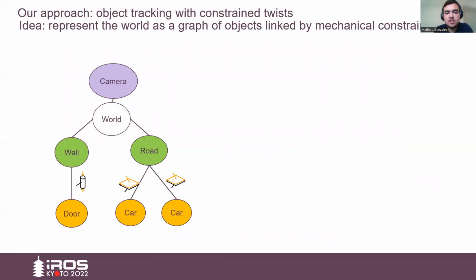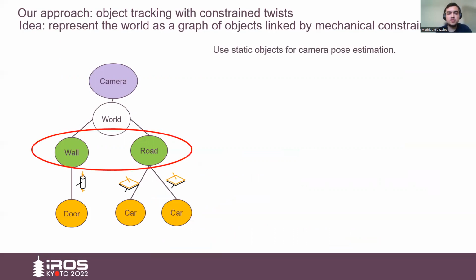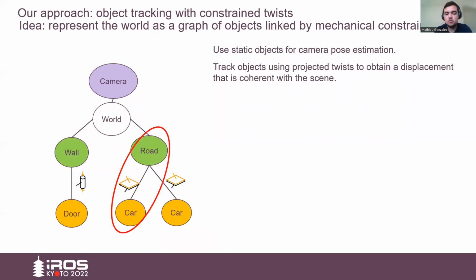More precisely, in our approach, we propose to track clusters corresponding to objects by estimating their twist, which corresponds to the velocity of objects, and to constrain the twist. To do so, we represent the world as a graph of objects and use the static clusters such as the road and the wall for camera pose estimation. And we track the remaining objects using mechanical joints.